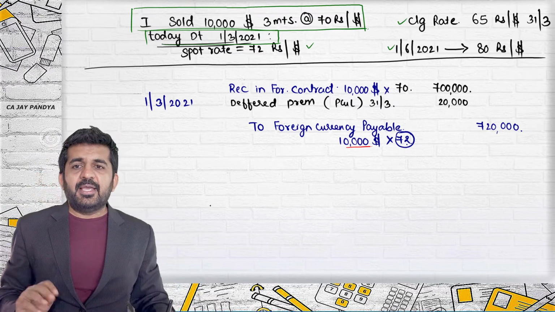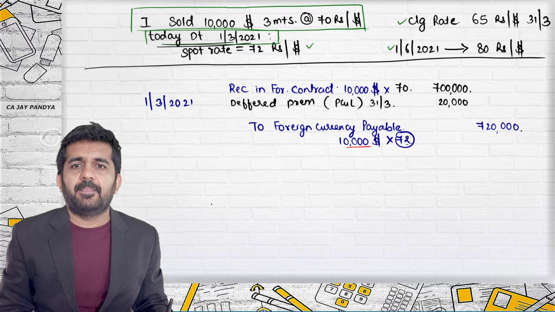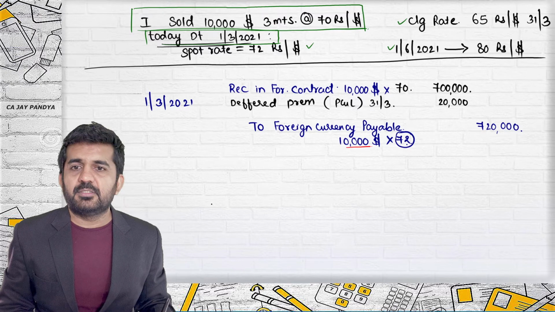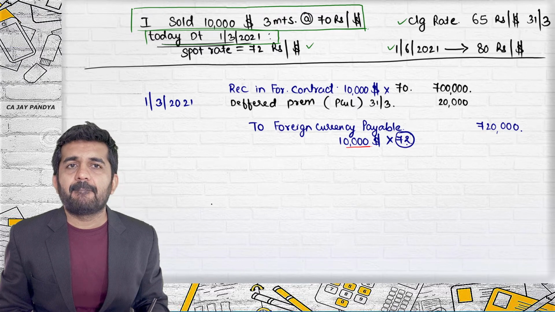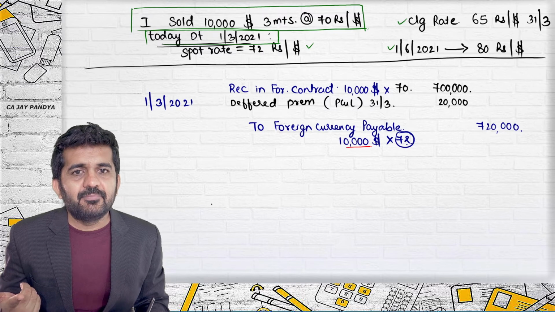Drashti, can you explain why there is a loss of 20,000 rupees? Spot rate is higher than the forward rate. Also, try to understand: today you are selling something which has a rate.